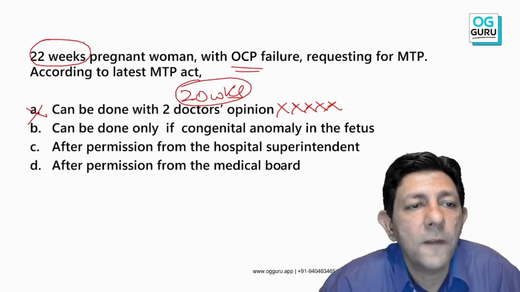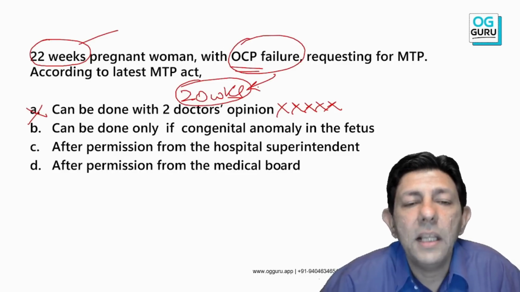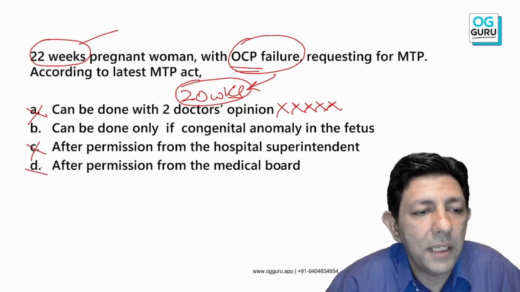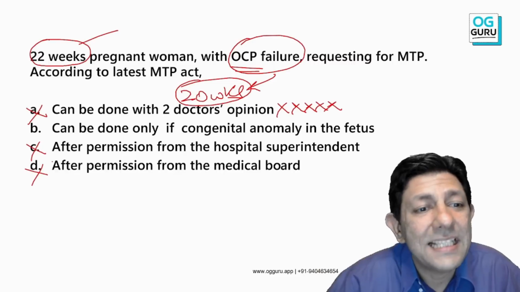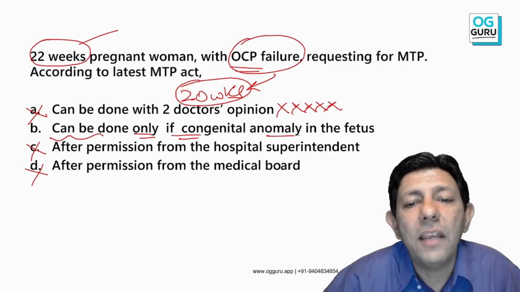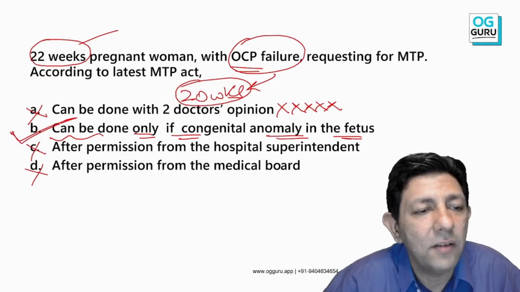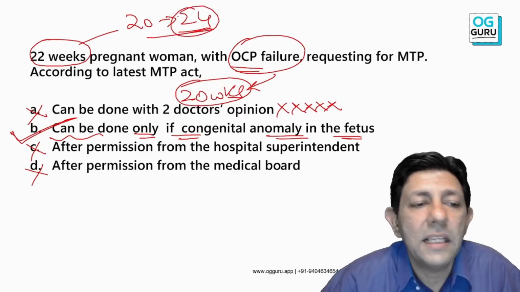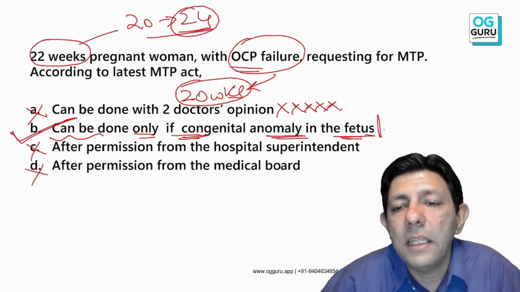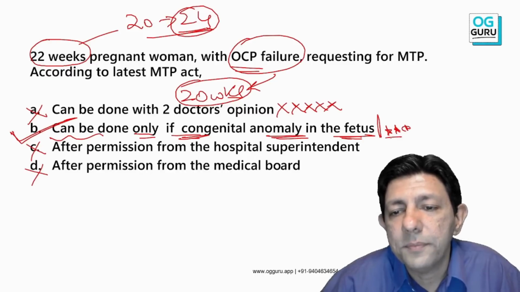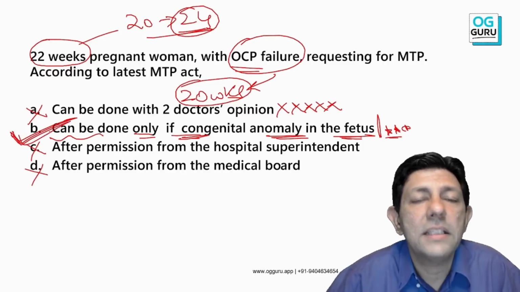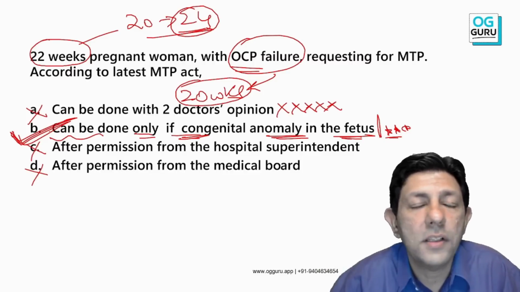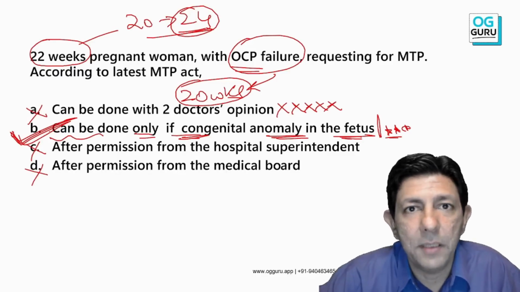Failure of contraception, the MTP is only till 20 weeks. Okay, after permission of the hospital superintendent, medical board, no. The answer is it can be done only if I find a congenital anomaly in the fetus, because for 20 to 24 weeks the new guideline is there if there is any anomaly in the fetus. Is this understood? So that is the answer. If there's any anomaly in the baby, then we can do it. Otherwise, sorry, at 22 weeks for failure of contraception purely, MTP cannot be done. Please keep this in mind.